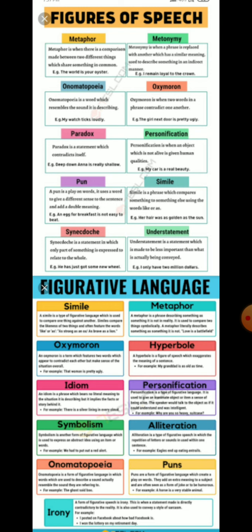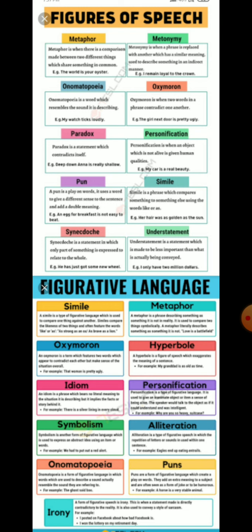In simile, at least one similarity between two dissimilar objects is explicitly stated with the help of like, as, or so. That means two dissimilar objects, but at least one similarity has been found in them. And this is explicit. And we make this similarity with the help of the words like, as, or so.